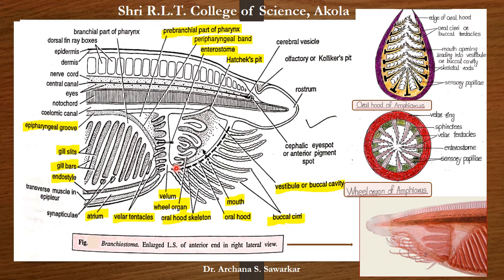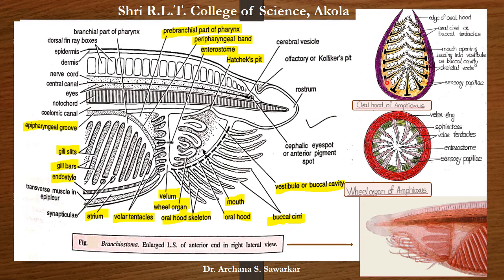This is the lateral view and we can observe the oral hood of Amphioxus in front view. These buccal cirri are provided with stiff gelatinous skeletal rod-like structure, and it forms just a sieve-like structure.